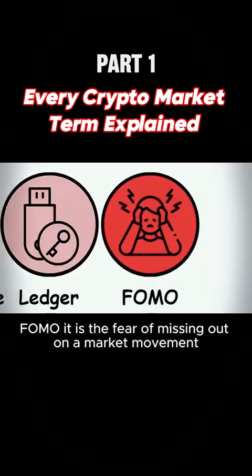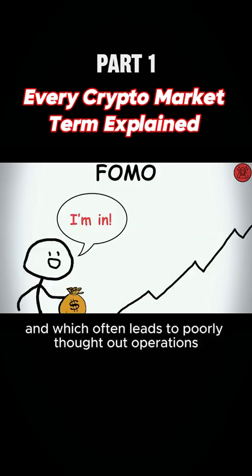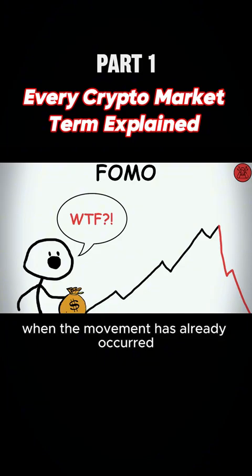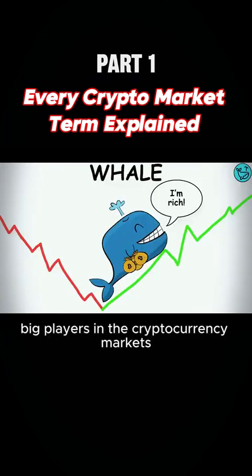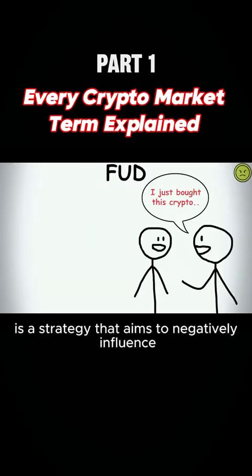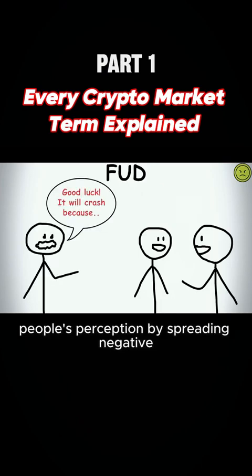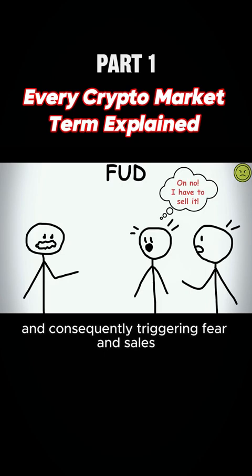FOMO. It is the fear of missing out on a market movement, generally bullish, and which often leads to poorly thought out operations or late purchases when the movement has already occurred. Whale. A whale is a loose slang term used to describe big players in the cryptocurrency markets. FUD. Fear, uncertainty, and doubt is a strategy that aims to negatively influence people's perception by spreading negative, dubious, or false information, and consequently triggering fear and sales.